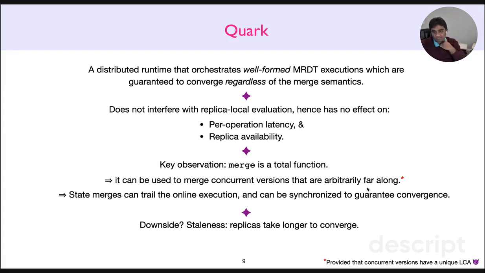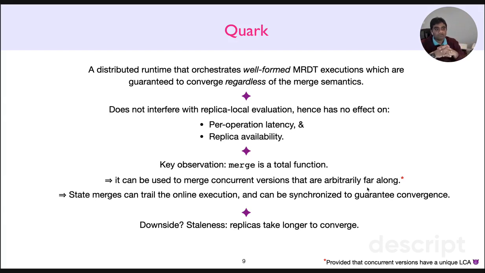And that's the key observation, right? So that's the enabling observation behind Quark. But then what's the downside of this approach? Well, the downside is that delaying merges arbitrarily results in replicas trailing behind each other for arbitrary periods of time. And therefore, the entire system takes longer to converge, right?